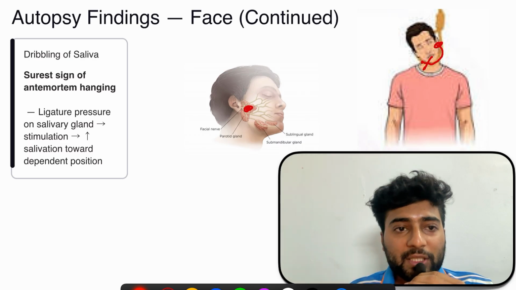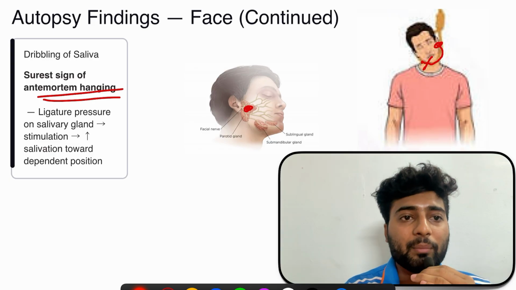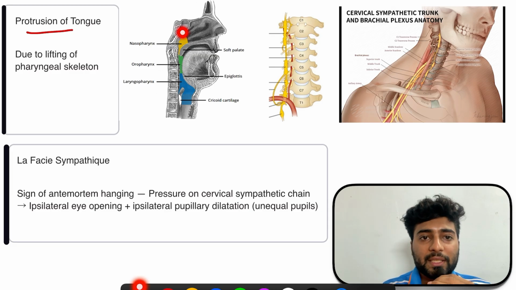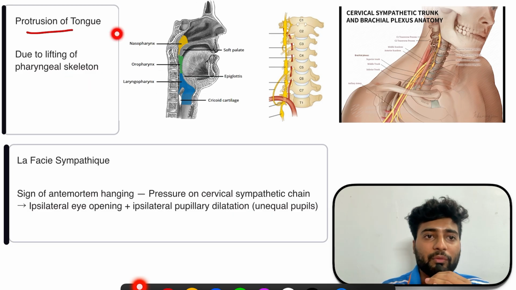So the surest sign of antemortem hanging is what? Dribbling of saliva. The next sign is protrusion of the tongue. See, over here in this diagram you can see this is the pharyngeal skeleton. Whenever the neck is compressed, the pharyngeal skeleton is lifted up and the tongue is protruded out. So this is protrusion of the tongue due to lifting of the pharyngeal skeleton. This is also a sign of hanging.